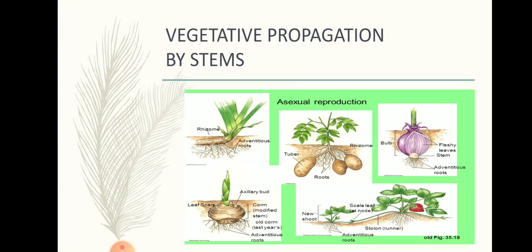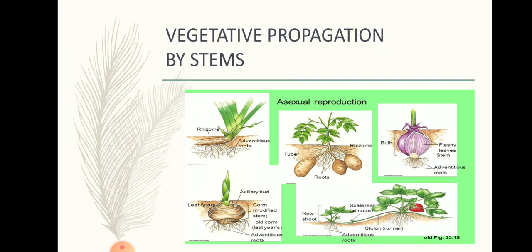Then the next is tubers. Tubers are swollen underground stems containing starch. Potato is a tuber. It has buds. You might have seen that buds grow when a potato has been kept for a long time in a damp condition, even at room temperature. It starts forming buds on the outer surface, which are commonly termed eyes.